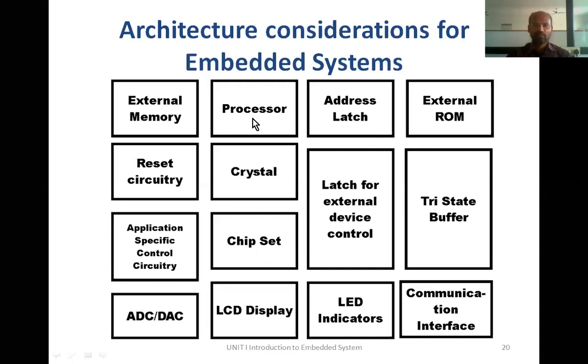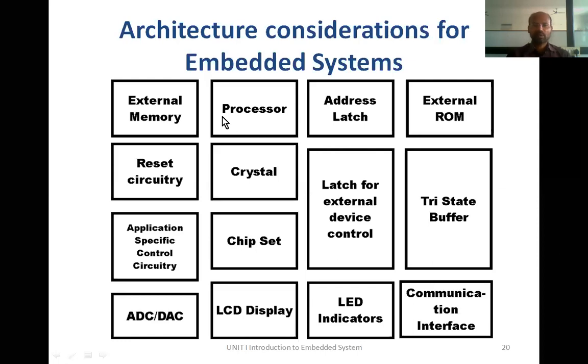And processor, what about this external memory? Processor and external memory means this processor may be a microprocessor or it may be a controller, microcontroller. If it is a processor, it does not contain any memory. You have to add it externally.